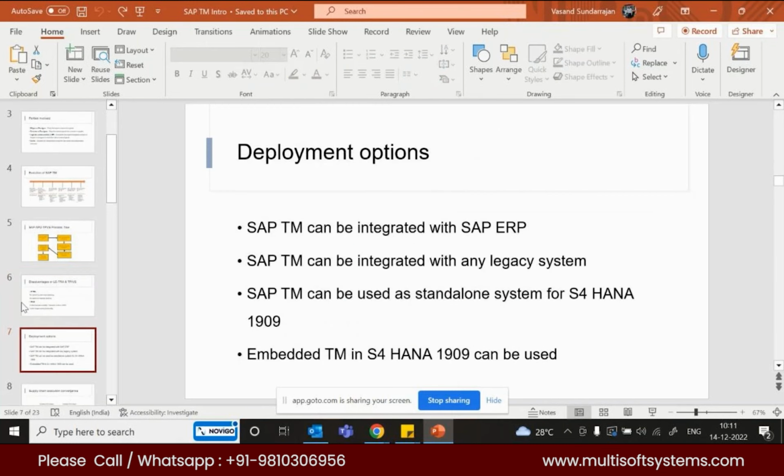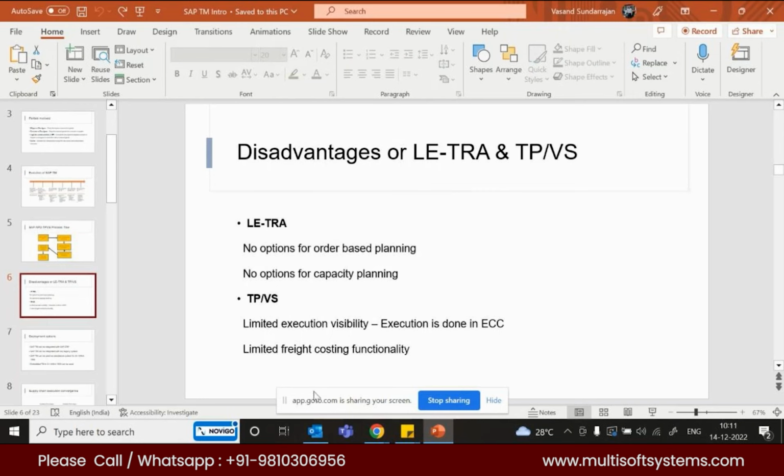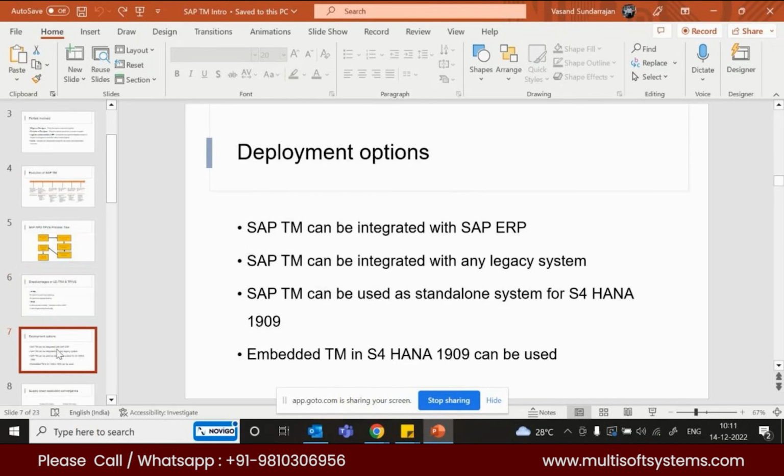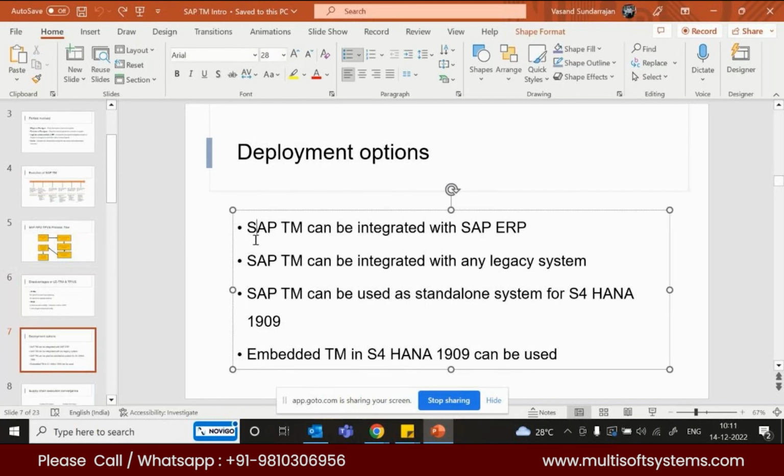So these are all the main disadvantages because of which the clients requested SAP for a separate module for transportation management. In case of transportation management, these are all the deployment options available with us currently. You can integrate a separate SAP TM server with an ERP.